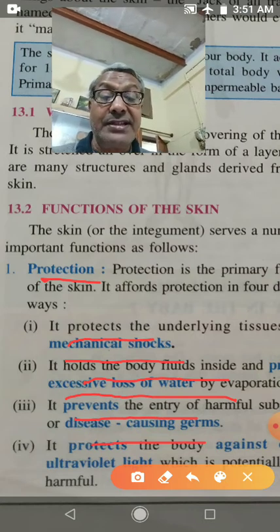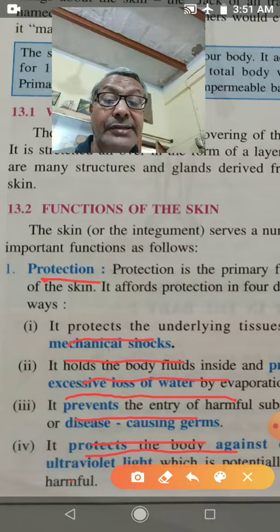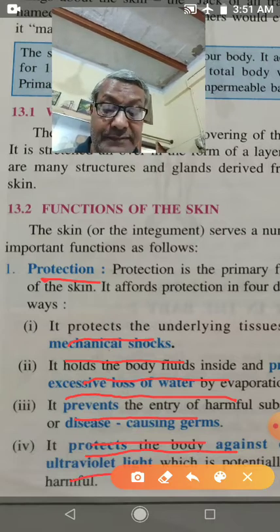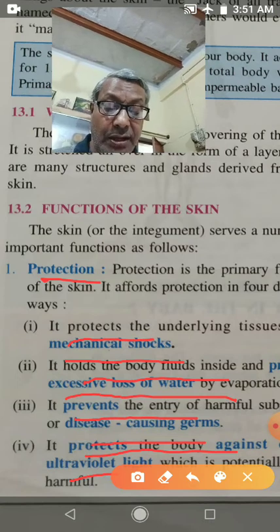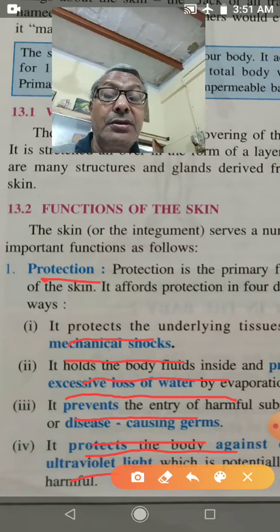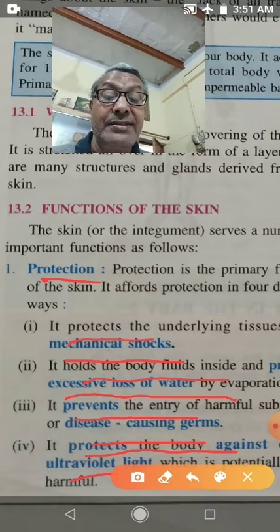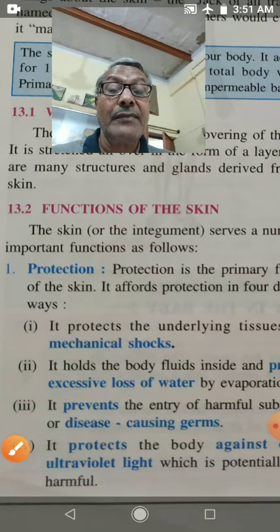Next protection is, it protects the body against ultraviolet rays. Ultraviolet light rays are harmful to our body. So skin will provide protection. It will prevent the entry of these rays inside our body.